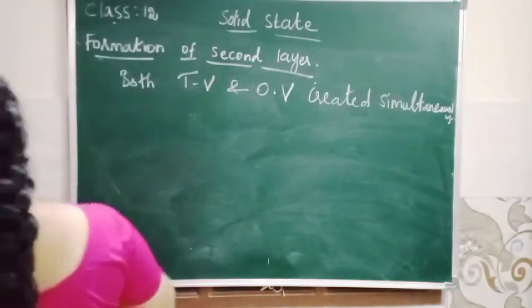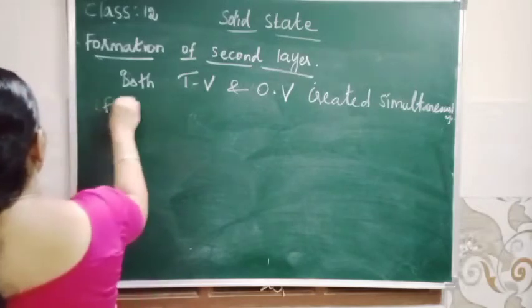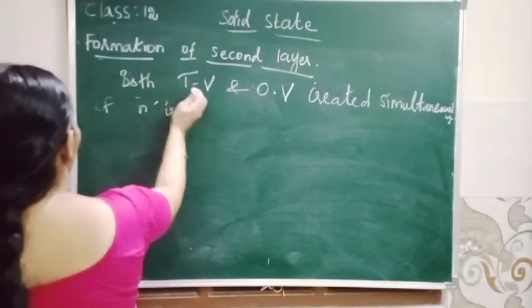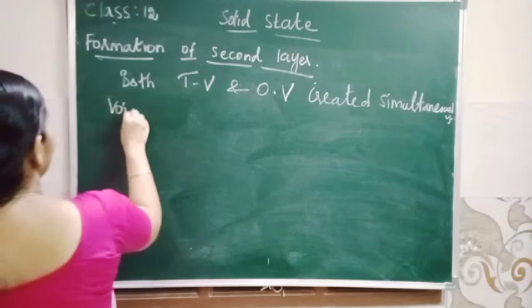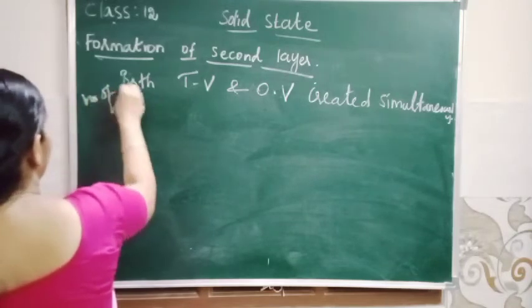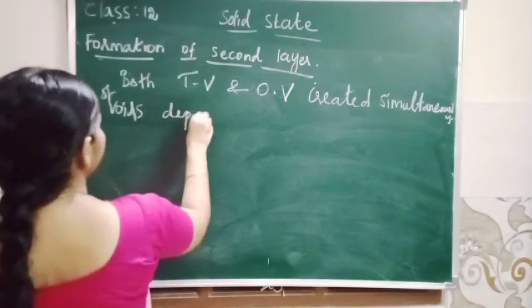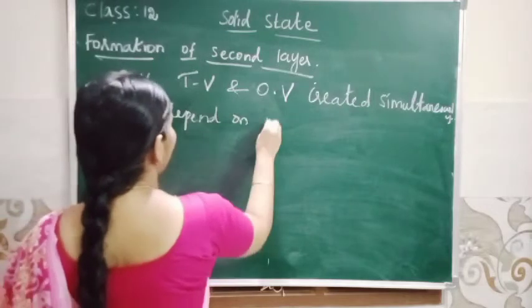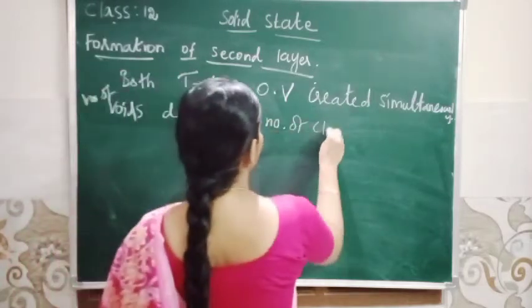Okay? The number of voids depends on the number of close packed spheres.